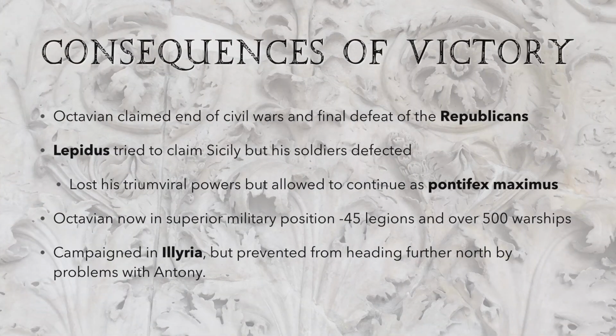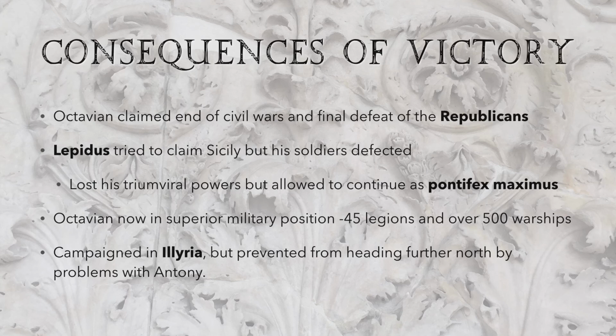So as a result of this victory, Octavian's actually able to claim a lot of success. He is able to say that he has ended the civil wars. Sextus Pompey was the very last of the Republicans, so he has defeated them, he's rid the sea of pirates, he's ensured Rome's grain supply. Lepidus tried to claim Sicily for himself. He's feeling a bit left out, but all his soldiers defected to Octavian.